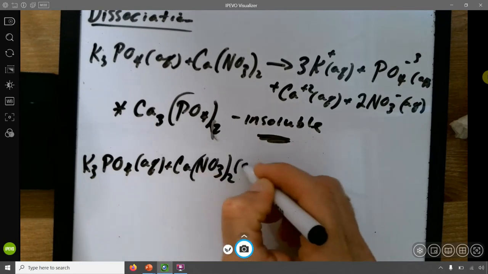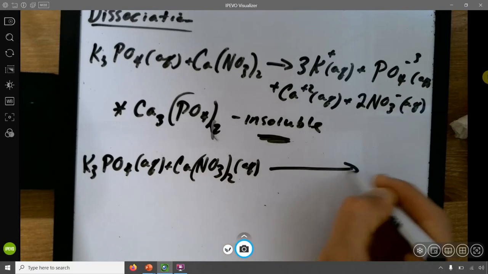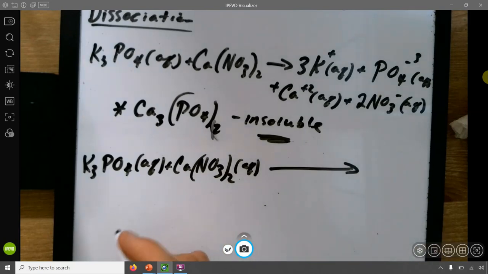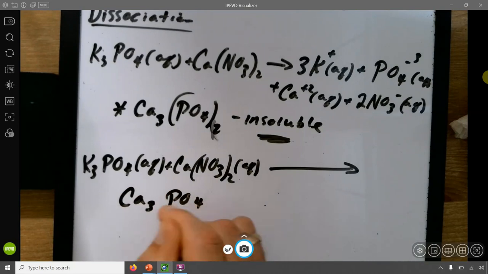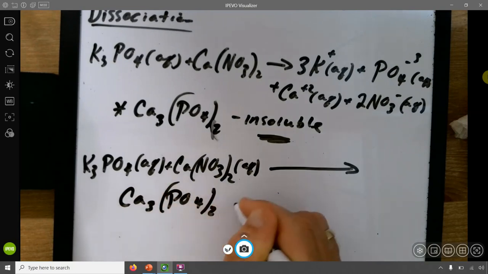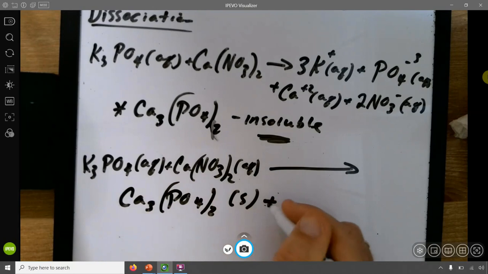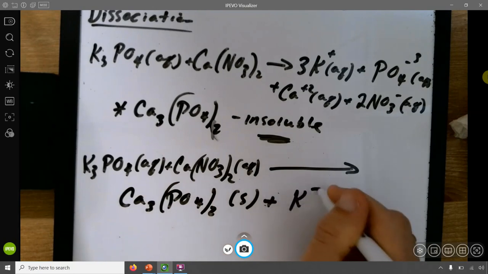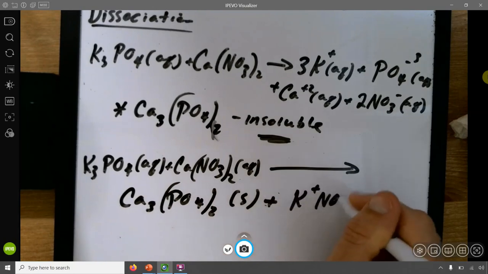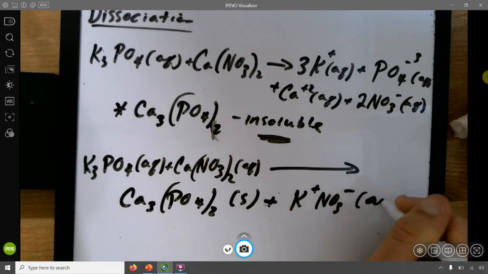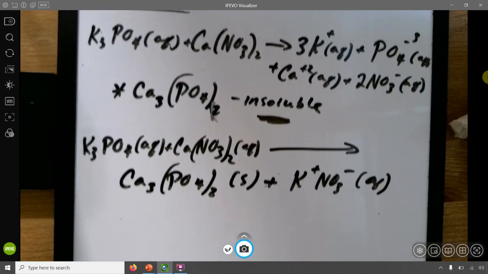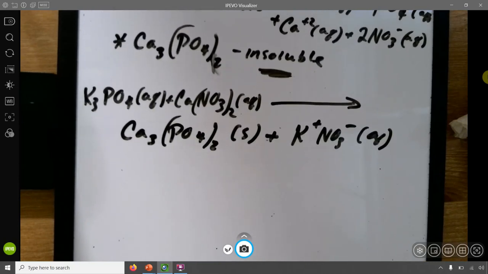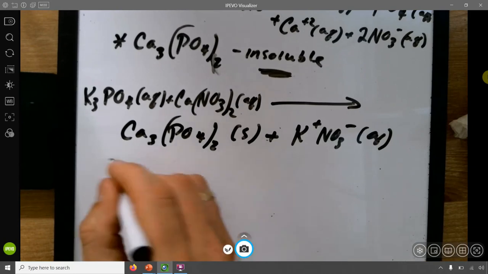Okay, aqueous, and this will form calcium phosphate, which will not dissolve, as we just identified, as a solid, and it will also form K plus and NO3 minus aqueous. Okay, they will both hang out there as dissolved ions.